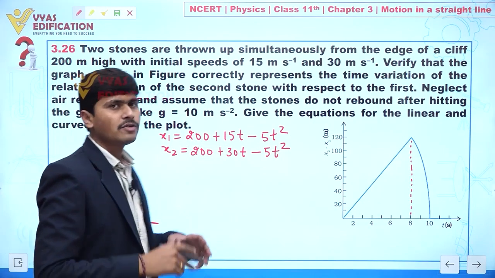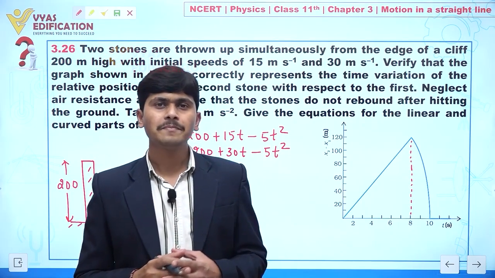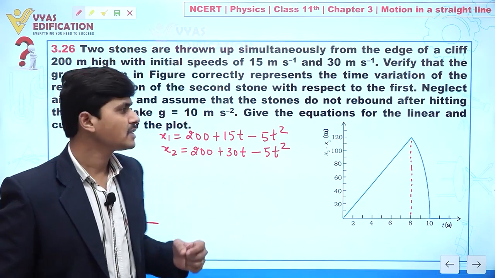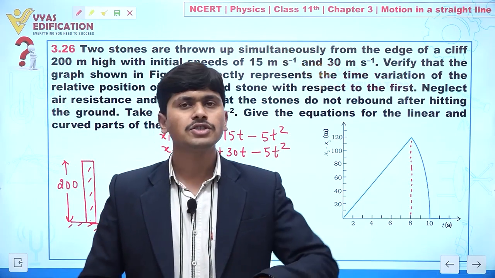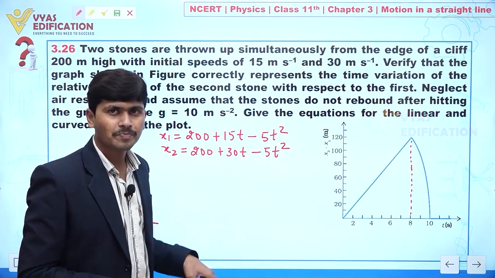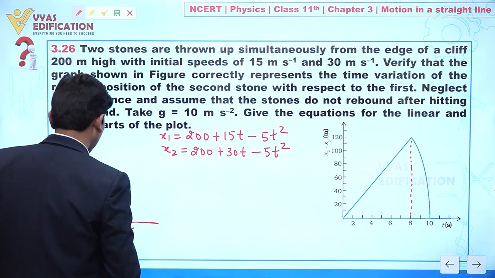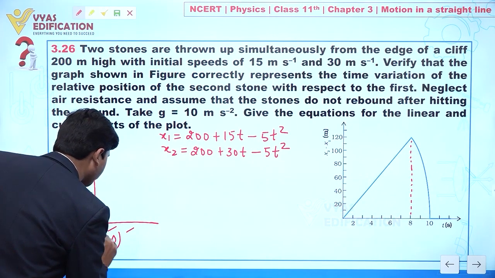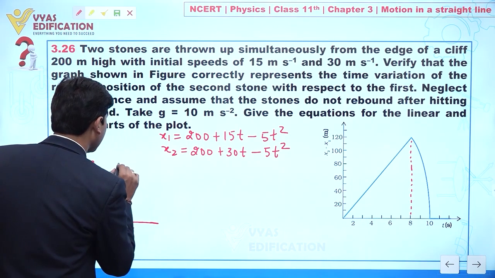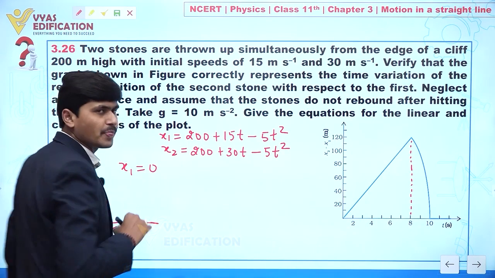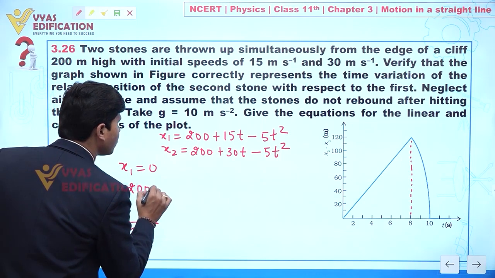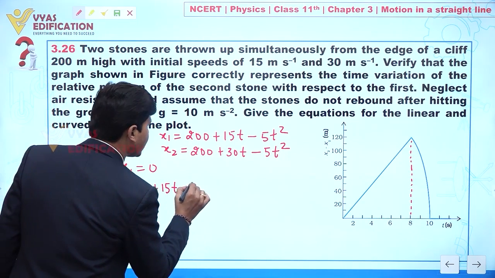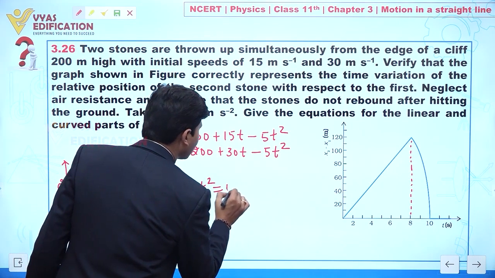Now first we will try to find at what time stone number 1 or stone number 2 hits the ground. Taking reference to the ground, first I am finding when x1 will be 0. So 200 plus 15t minus 5t square should be equal to 0.